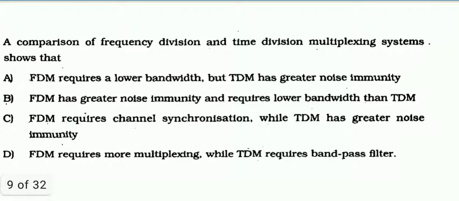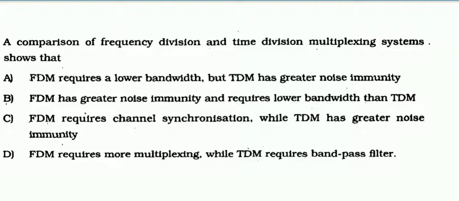And fifth one, a comparison of frequency division and time division multiplexing system shows that. So here we have to know an important point. Whenever we are using time division multiplexing, it consumes more bandwidth, whereas FDM requires less bandwidth. That is one of the differences between TDM and FDM. Multiplexing means we are transmitting many information through a single channel, right? So when you use frequency division multiplexing, it consumes less bandwidth, whereas time division multiplexing consumes more bandwidth.